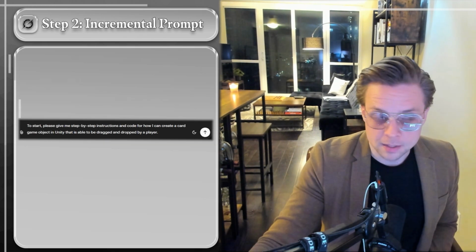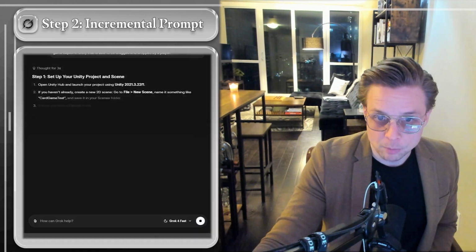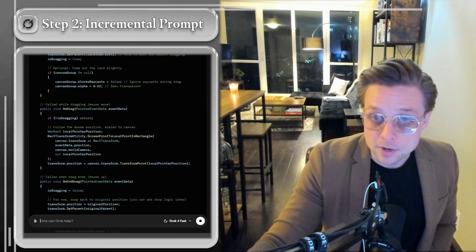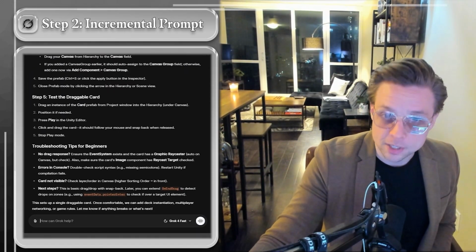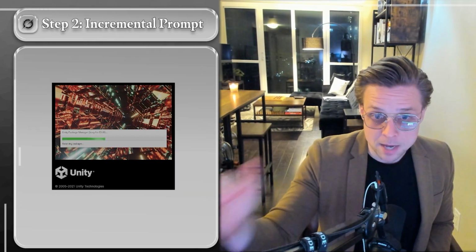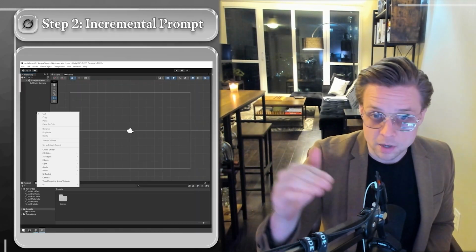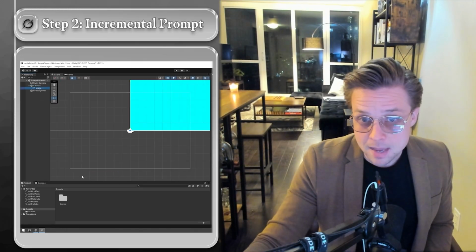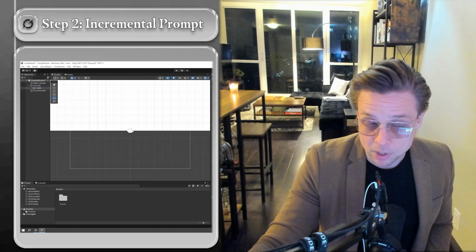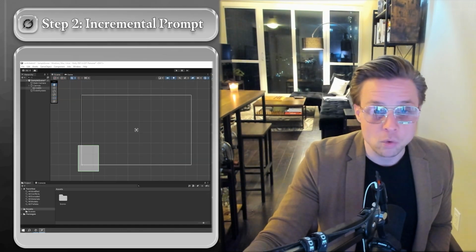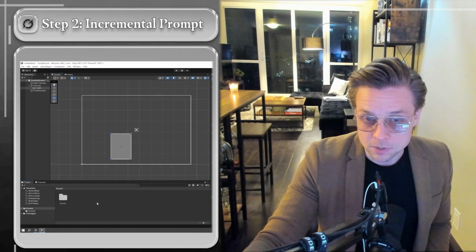Whatever the language model tells you after your first incremental prompt, you're going to want to follow the step-by-step instructions it provides you to implement it. Now remember, in your initial context prompt, you told it you're an amateur coder and you want step-by-step instructions. So it should be basically a paint-by-numbers sort of guide. It should give you one-to-one instructions for how to implement whatever your first incremental prompt is. Now, it may provide code in this first response, or it may not. It doesn't really matter either way. What you're going to have to do initially is just follow whatever the instructions are using Unity, which is very developer-friendly.